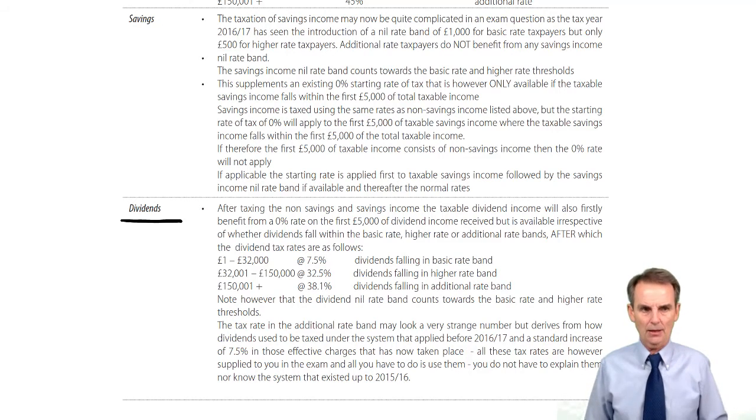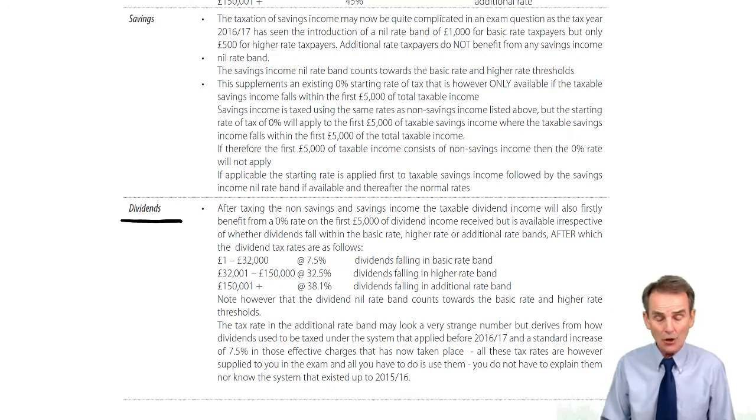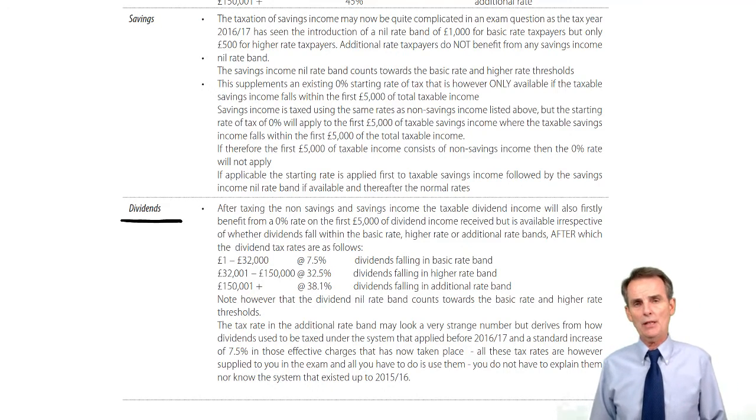There'll be 0% on the first £5,000 worth of your taxable dividend income. After that, we've got an entirely new set of tax rates with which to deal. Again, not a problem because these rates are all provided to you in your tax rates and allowances pages that you have available to you in the exam room. So it doesn't have to be learned, but by the time you come to that, you should at least have done so many examples that you'll be familiar with these rates anyway.